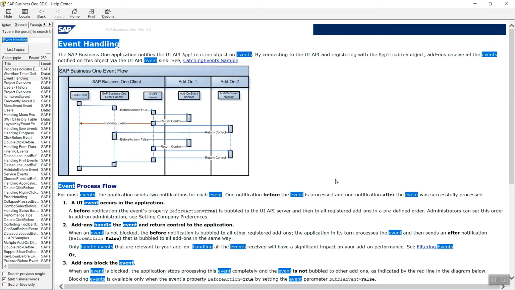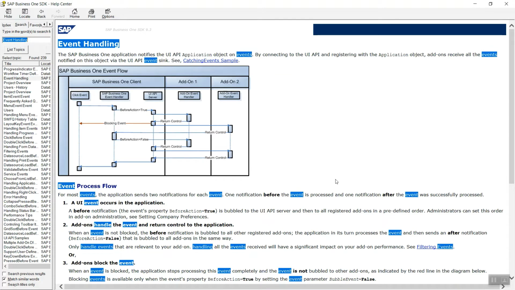If there is more than one add-on, the priority add-on will receive this notification first, because the priority is decided in the add-on administrator in the Administration module of SAP Business One. The priority add-on will first receive the notification, set bubble event true and run its code, and the control returns back to the UI API server.